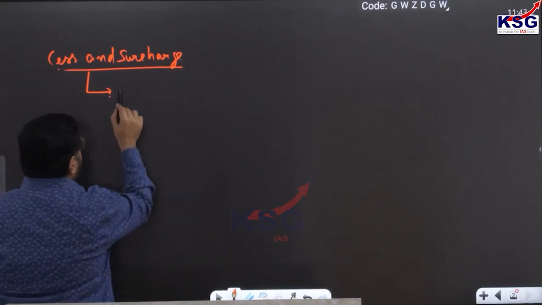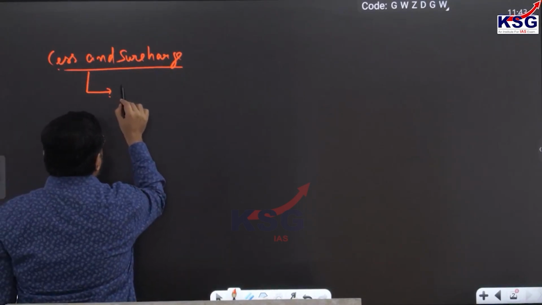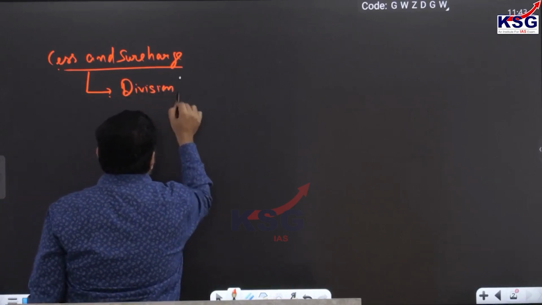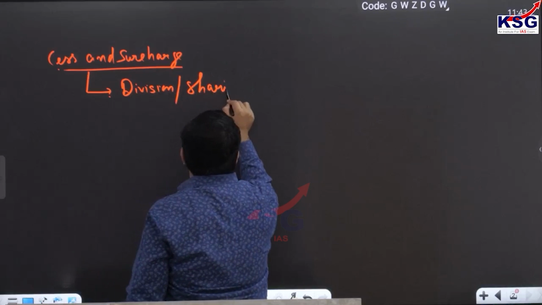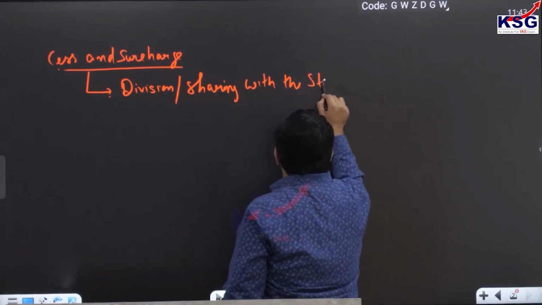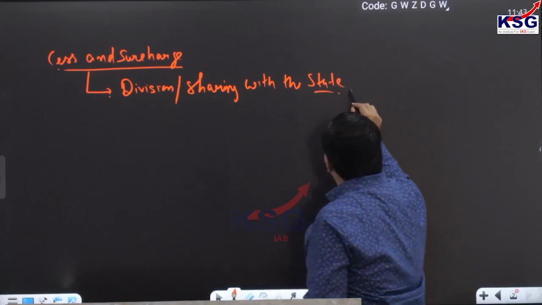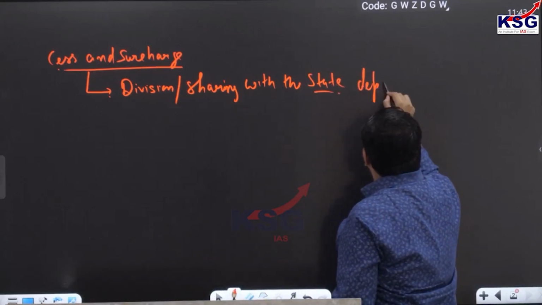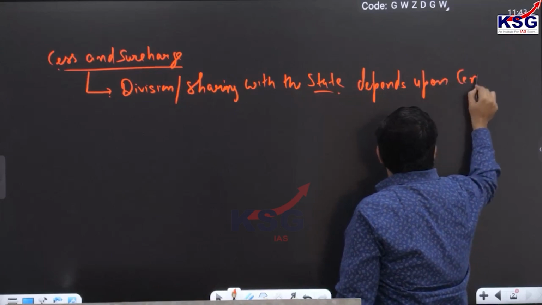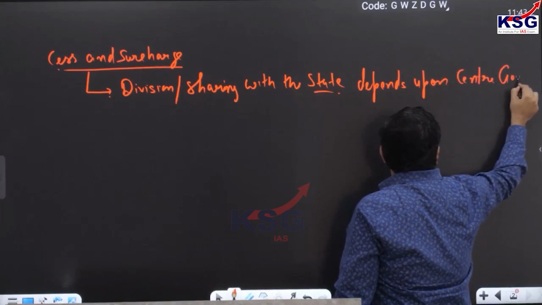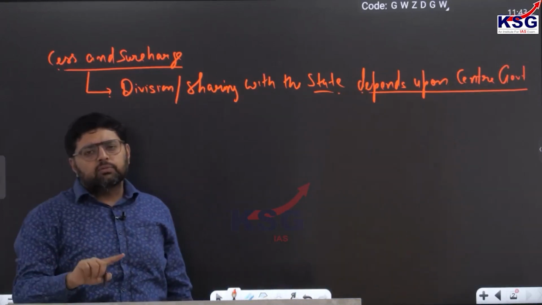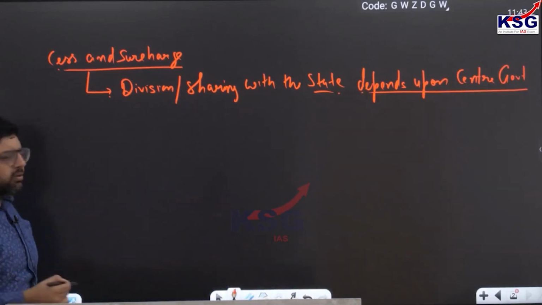So this is non-divisible, or sharing with the states depends upon the central government. It is not mandatory to share, whereas with taxes you have to share with the states.